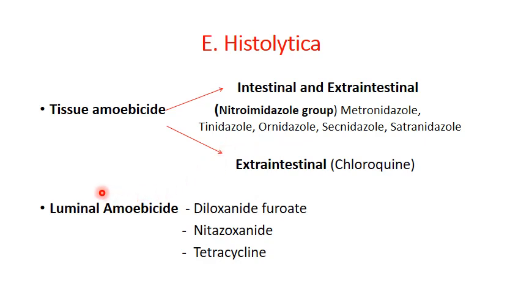The second group of drugs are luminal amoebicides. Among them, preferable are diloxanide furoate, nitazoxanide, or tetracycline. Now we will see the prescription of this case. That is the case of acute amoebic dysentery.